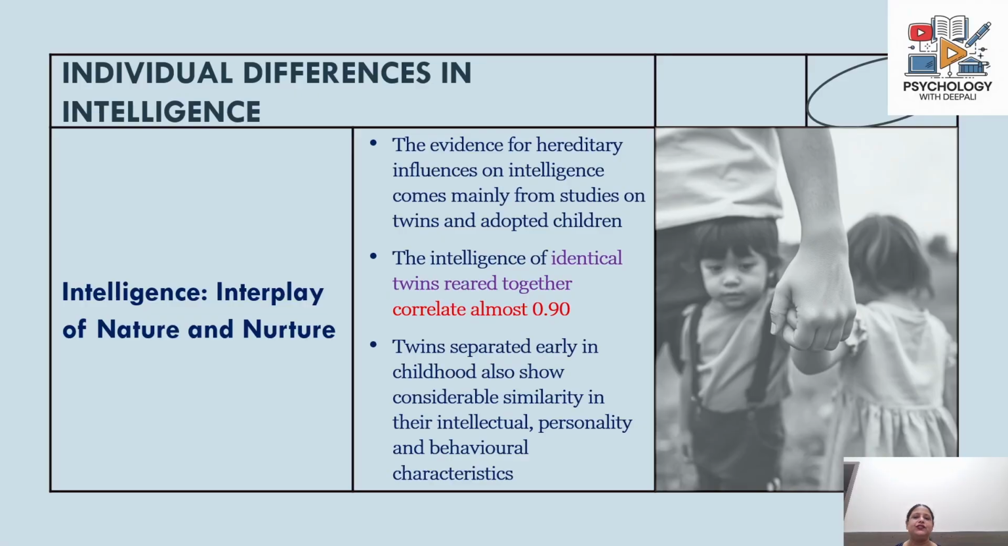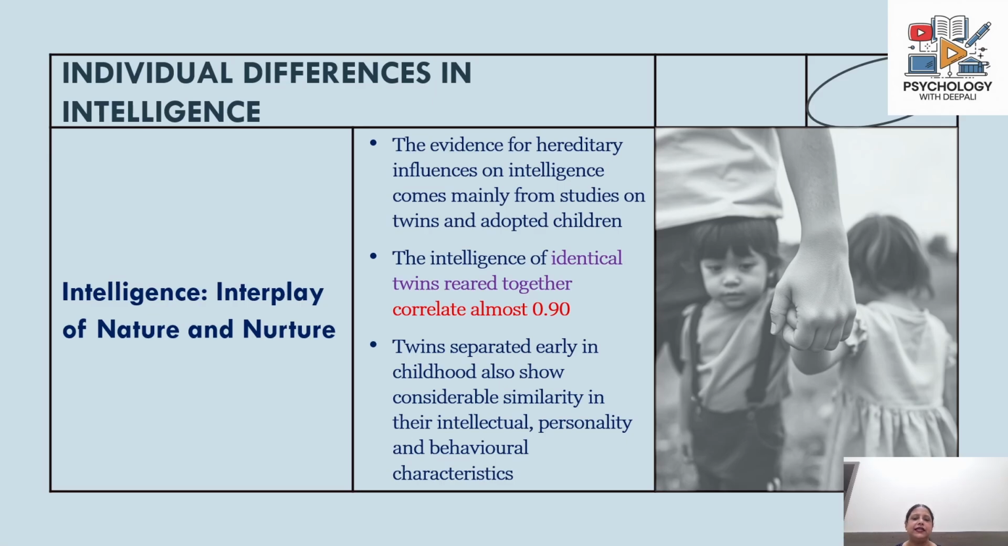So, to start with, let us talk about individual differences in intelligence and how it comes about. Basically, there is an interaction between nature and nurture. Nature refers to heredity, that is whatever we have inherited from our parents, and nurture refers to the environment. So there is a lot of evidence from studies which tell us about the hereditary factors which influence the intelligence that a person has. These studies are mainly done on twins as well as adopted children.